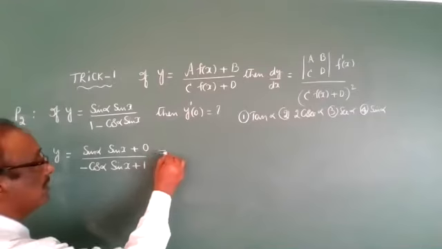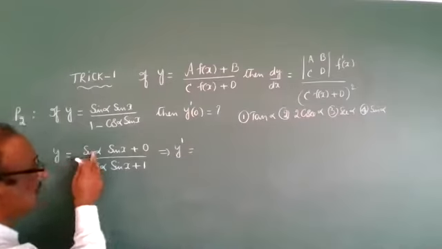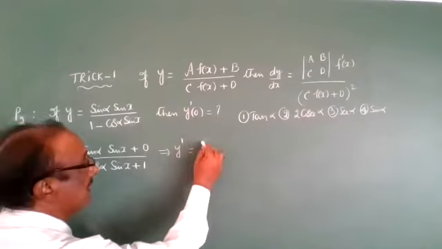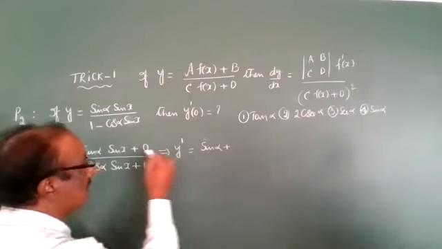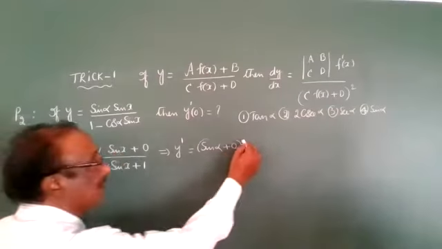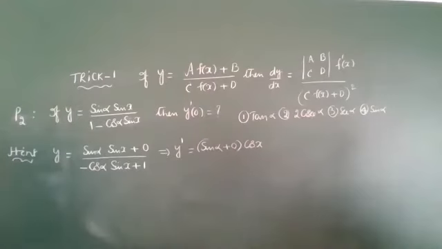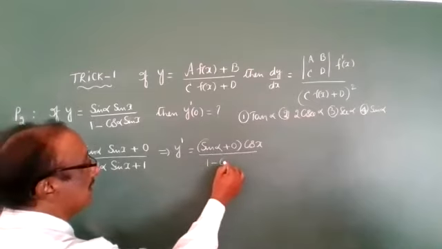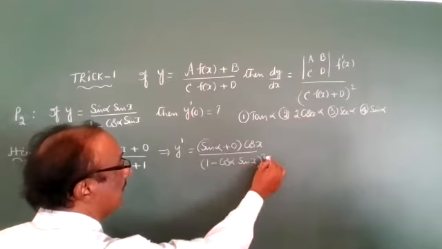Now I will write the derivative fast. Y dash is equal to AD, sine alpha into 1, is sine alpha, AD minus BC. So AD is sine alpha, minus BC, which is 0 into minus cos alpha, is 0, into sine x. The derivative of f of x, sine x, is cos x. Sine x derivative is cos x, by the denominator 1 minus cos alpha into sine x whole square. We're going to finish the problem.